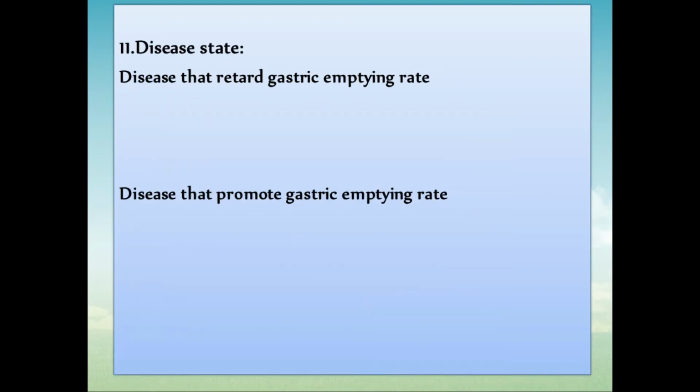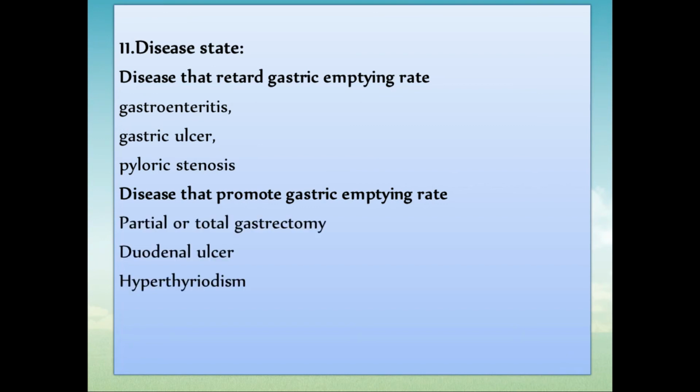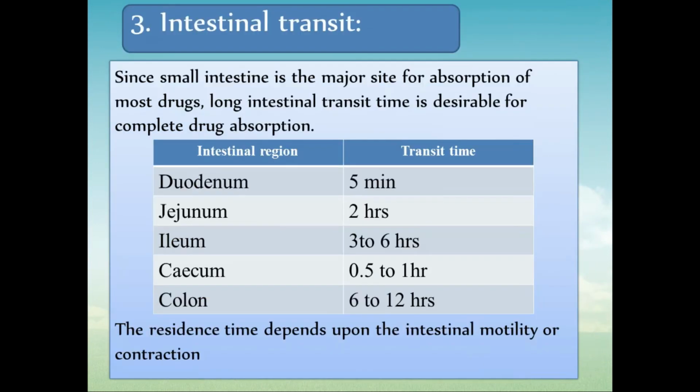Then disease state, the last factor, I think, in gastric emptying. Diseases that retard the gastric emptying rate are gastroenteritis, gastric ulcers and pyloric stenosis. These are the diseases that will retard the gastric emptying, and diseases that promote the gastric emptying are partial or total gastrectomy. If you are doing a gastrectomy surgical procedure on a patient, that will promote the gastric emptying. Then duodenal ulcer and hyperthyroidism will also promote the gastric emptying rate.